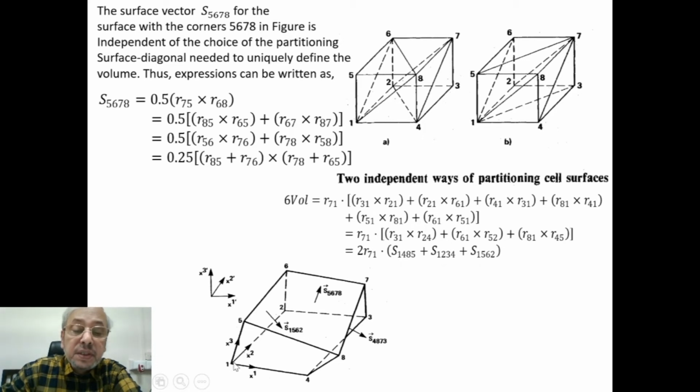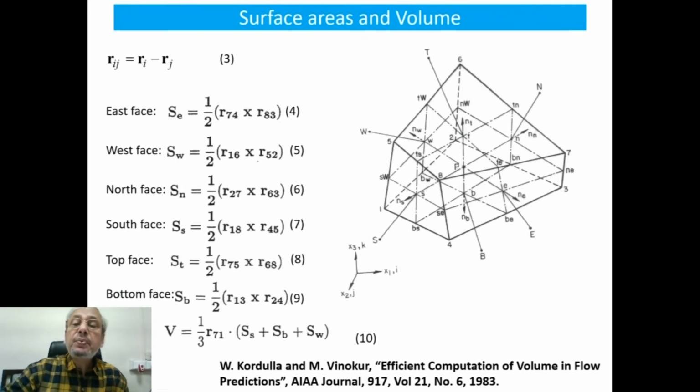So one surface is 1485, another surface is 1234, and another surface is 1562. So having known this, if we come back to our hexahedral that we have already defined, we can calculate